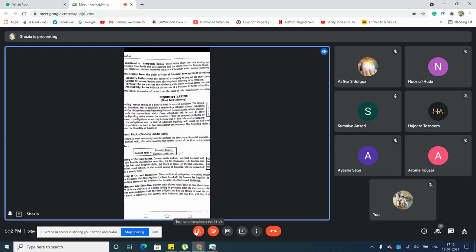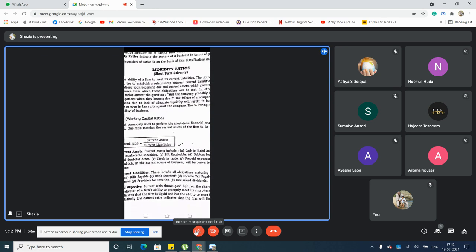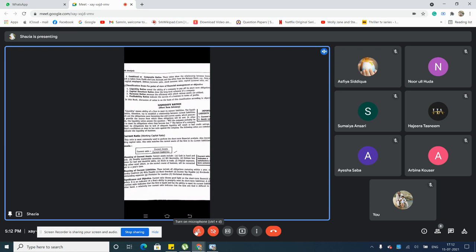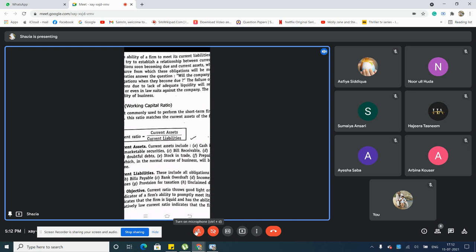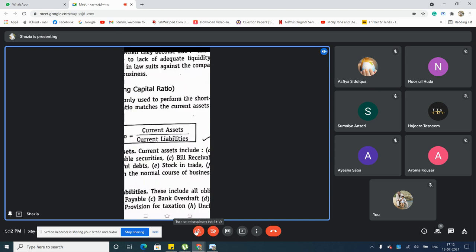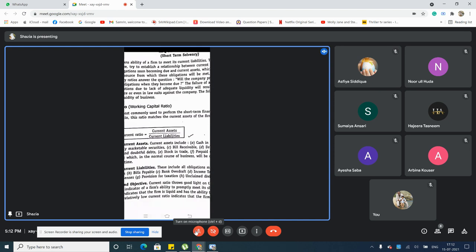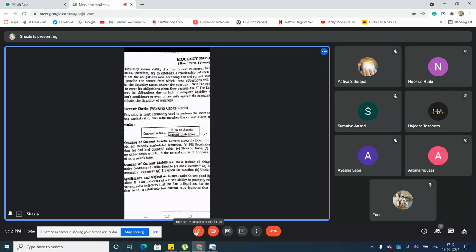Then what do you mean by current assets, what all things include current assets? I think you all know what are your current assets and what are your current liabilities, not the total assets or total liabilities here. They have asked only the current assets. This is the difference here. You cannot take all the total assets and total liabilities. That is a wrong way. You're going to select only the current assets and the current liabilities and divide this. When you divide it, you will get the value of your current ratio.